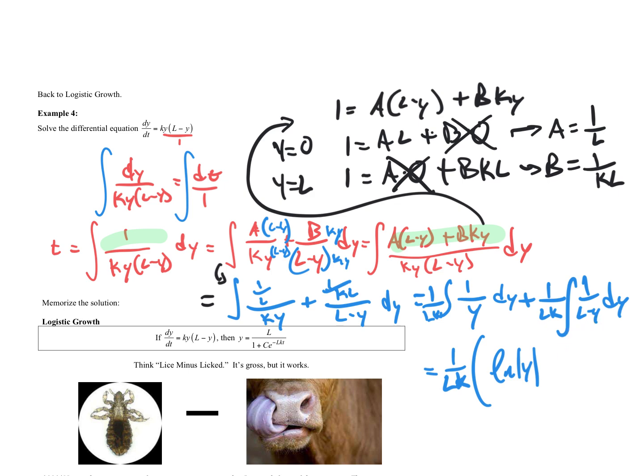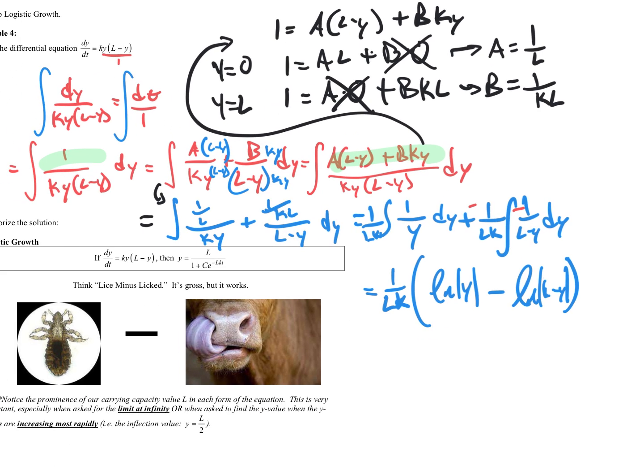We need to use a little bit of U substitution. If U is L minus y, then the derivative of L minus y is negative 1. I need a negative here, so we can move a negative out, which is going to make this a minus integral. Let's take that integral. That'll be the natural log of L minus y.